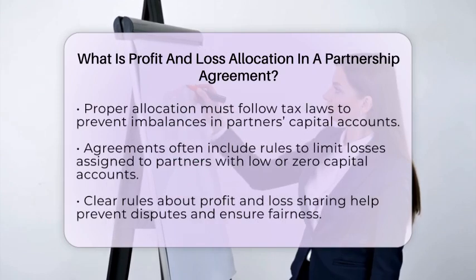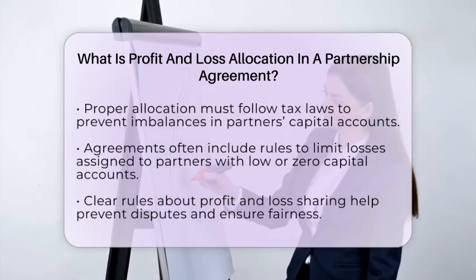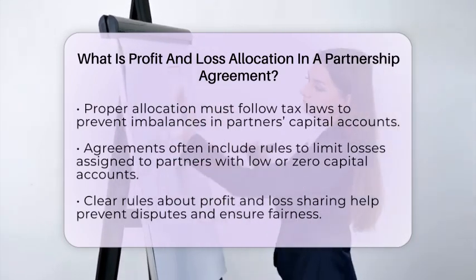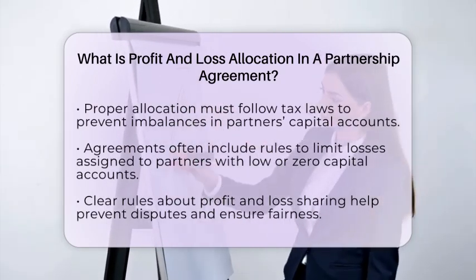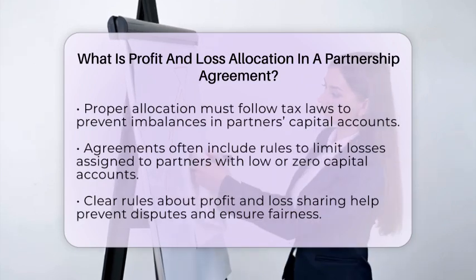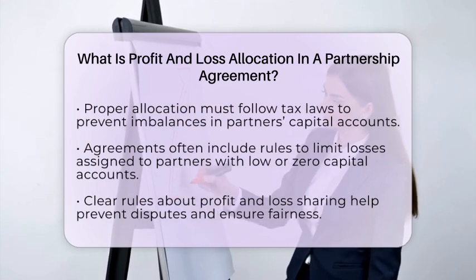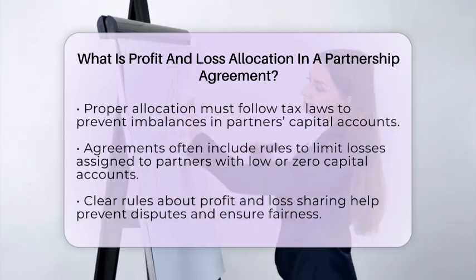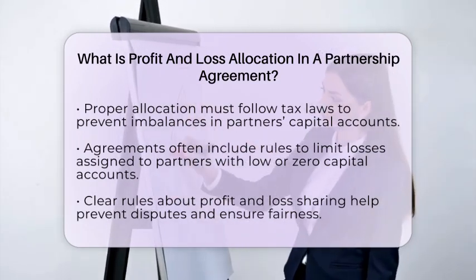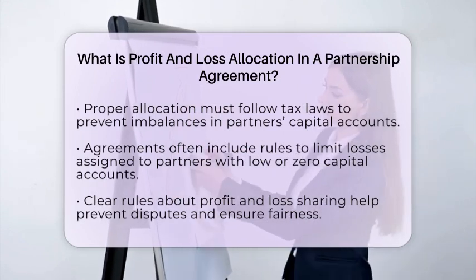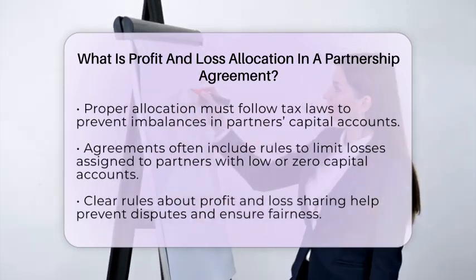Partnerships also need to keep track of each partner's share through capital accounts. These accounts show each partner's ownership in the business. How profits and losses are allocated affects these accounts and must follow tax laws. If the allocations aren't done properly, the accounts can become imbalanced, which could cause issues later.